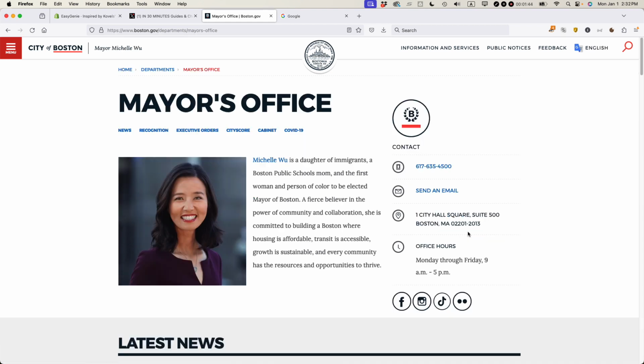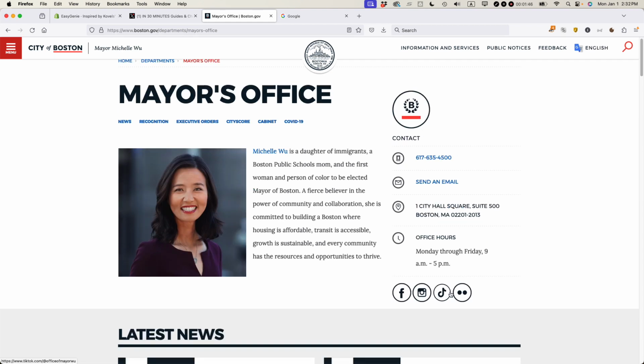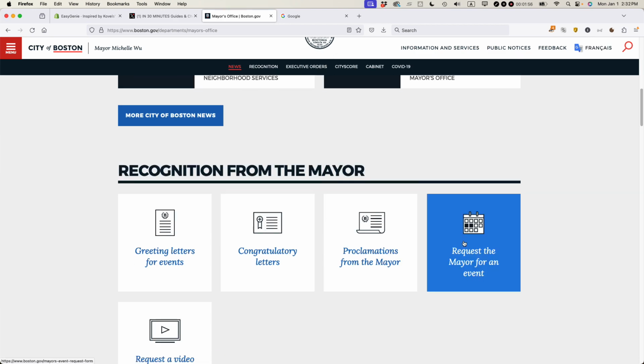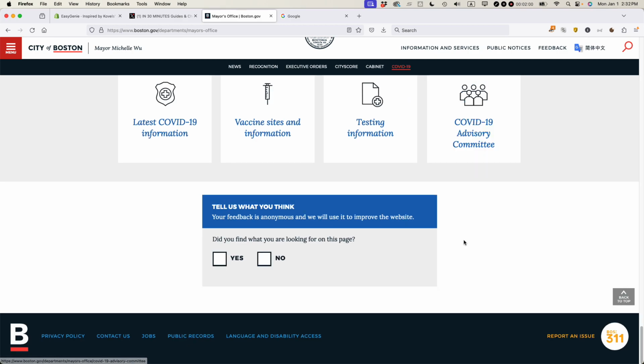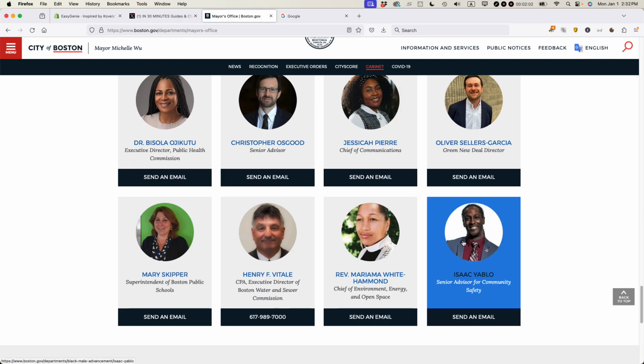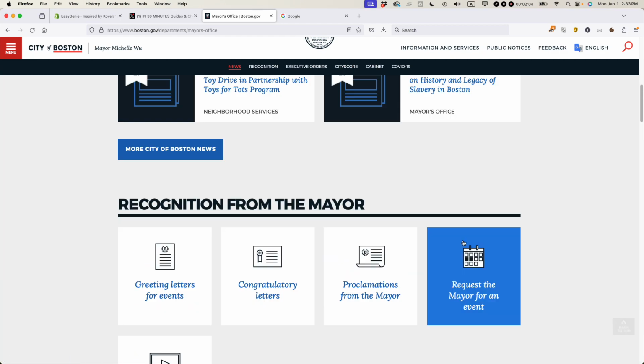Now, one thing here, you'll notice there's actually no Twitter or X icon here. I don't know why that is, but there's nothing there. This is Facebook, Instagram, TikTok, and this is Flickr. Sometimes you'll see it at the bottom of the screen, but I don't even see it there. There's a lot of other stuff, but nothing about the official X account for the mayor.